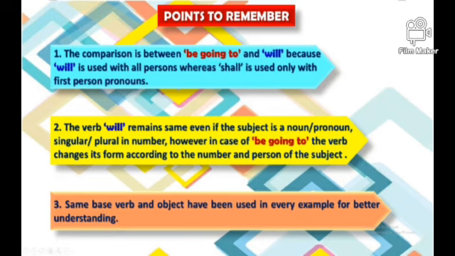The comparison is between be going to and will because will is used with all persons, whereas shall is used only with the first person pronoun. The verb will remains same even if the subject is a noun or pronoun, singular or plural in number. However, in case of be going to, the verb changes according to the number and person of the subject. The same base verb and object have been used in every example for better understanding.